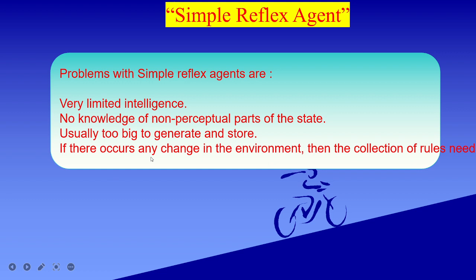And if there is any change in the environment, then obviously depending upon the condition the action would change. If the environment changes, then the situation and the action would change too. So this is all about the simple reflex agent.